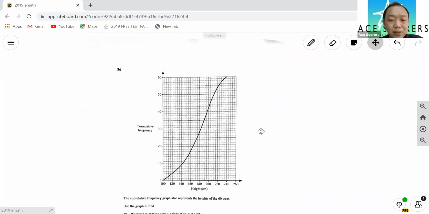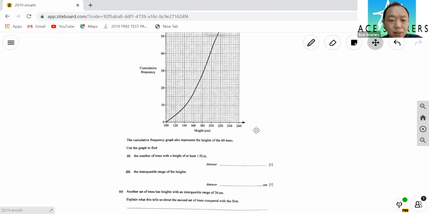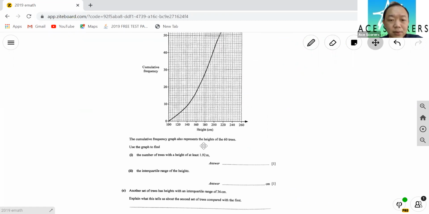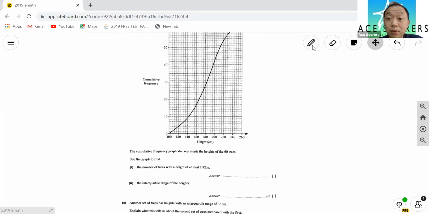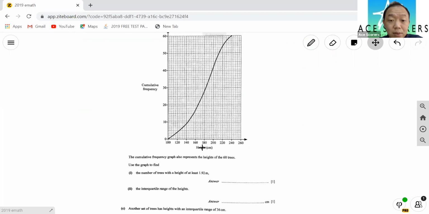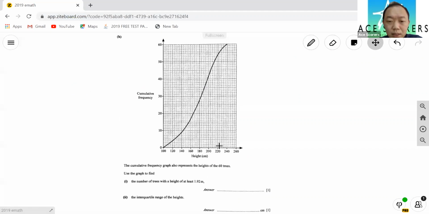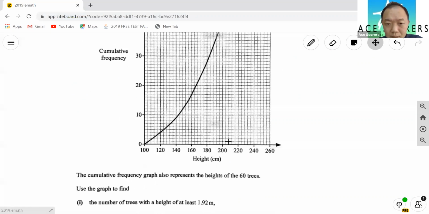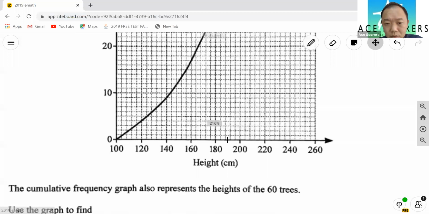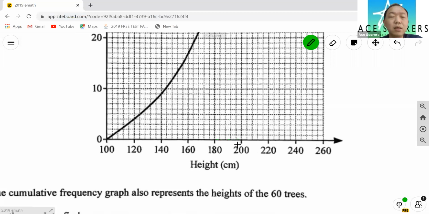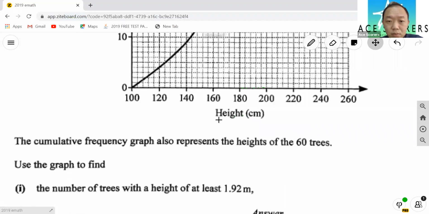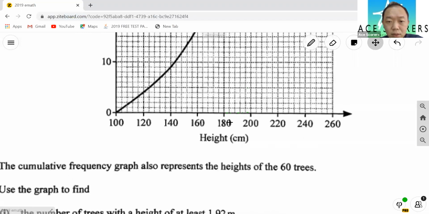Now, cumulative frequency, the height of the 60 trees. Use the graph to find the number of trees with a height of at least 1.92. So where's 1.92? 1.92 somewhere. Let me see. 180, so 190. Now here the gap 1, 2, 3, 4, 5. 5 gaps represent 20. So one gap is 4. Wait, what do they want? 192. 1, 2, 3. Okay, 192 is here.